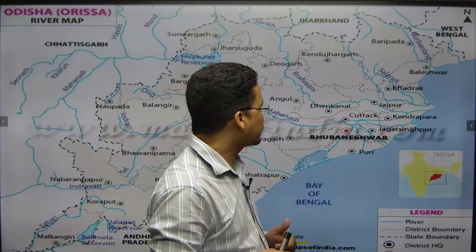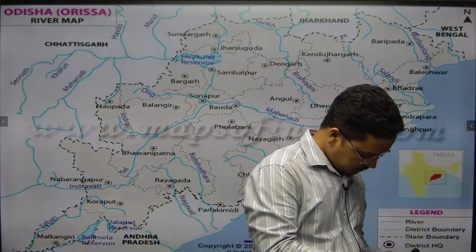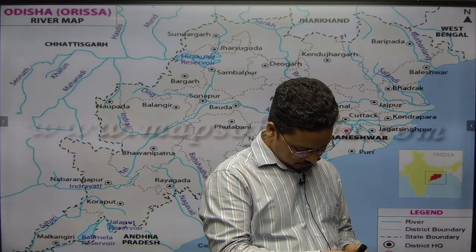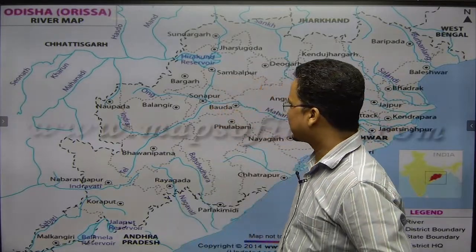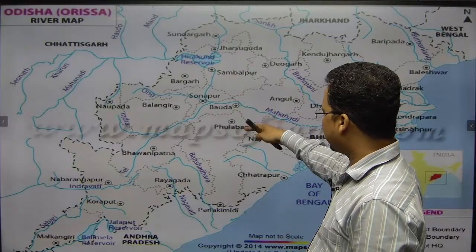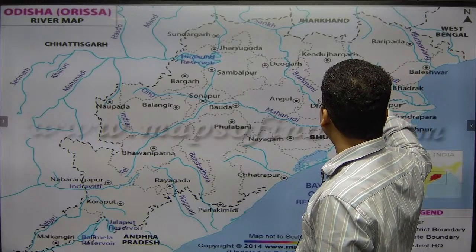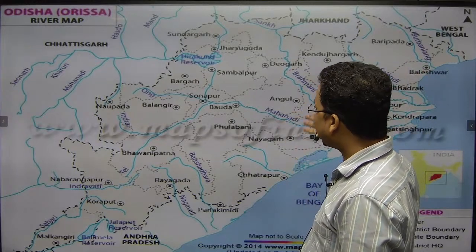Then next comes, as I said, these are the other rivers you can see. Here is Subarnarekha, Salandi also there, Budhabalanga also there, Brahmani also there, Baitarani also there.